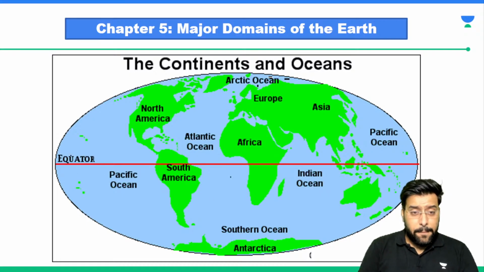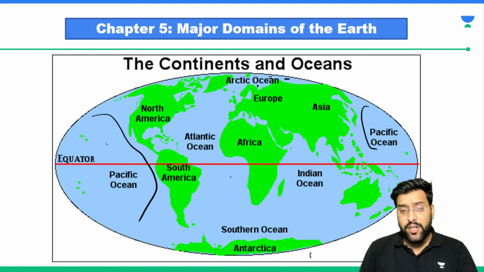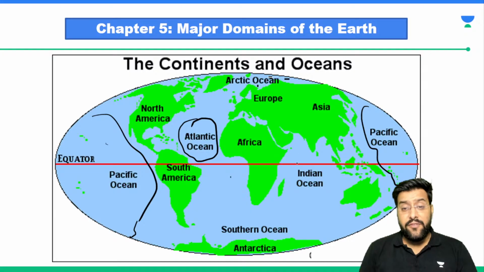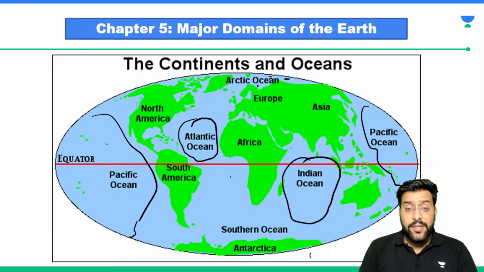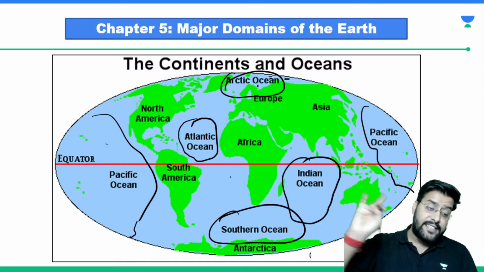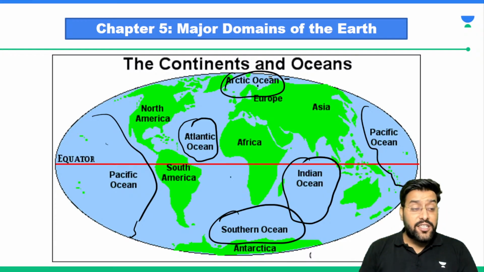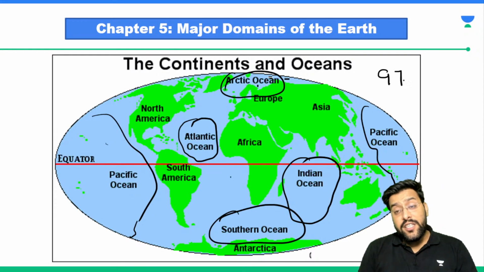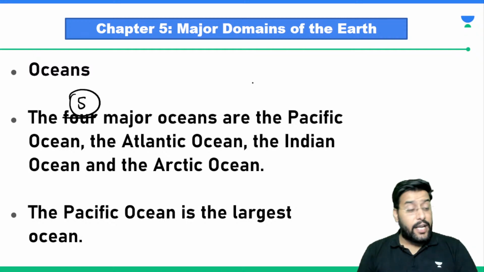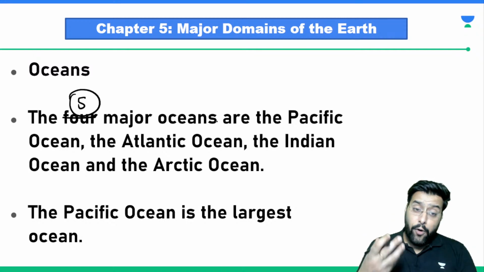We have this, the biggest one. This entire region is what? This entire region is Pacific Ocean. Then we have something called Atlantic Ocean. Then we have the Indian Ocean. Then we have the Arctic Ocean and Southern Ocean. So Pacific, Atlantic, Indian, Arctic and Southern Ocean, these 5 huge chunks of water, consist of 97% of the total water on this earth. Are we following? So they consist of 97% of the total water on the earth.